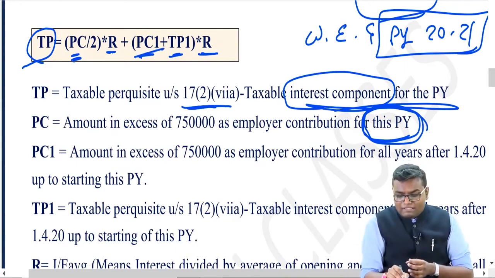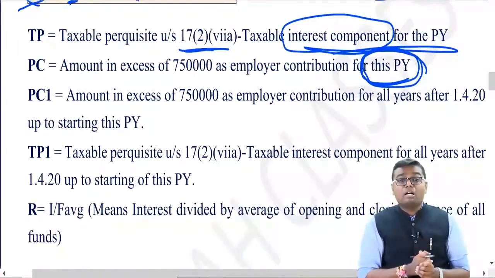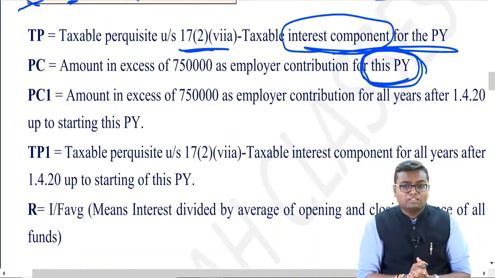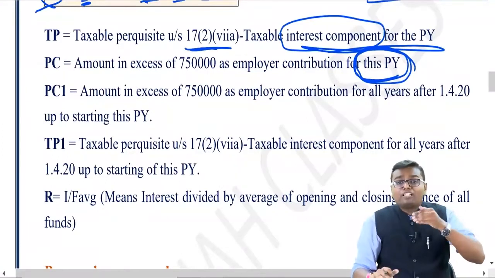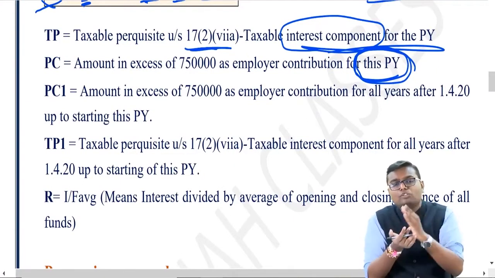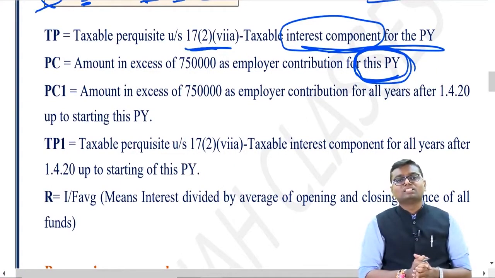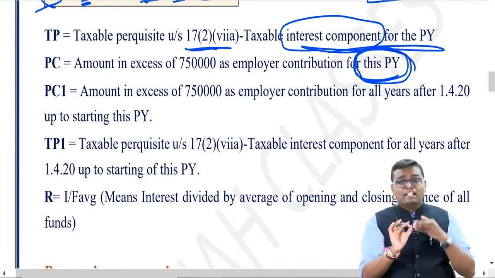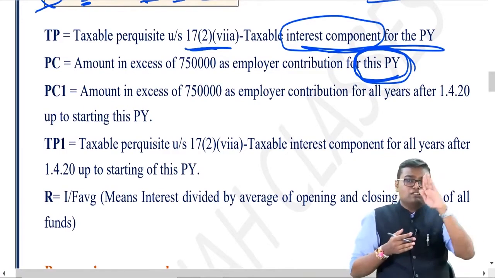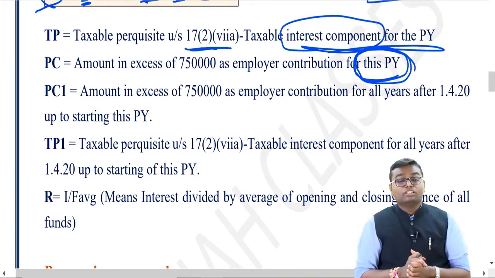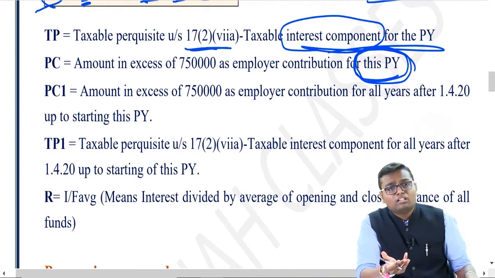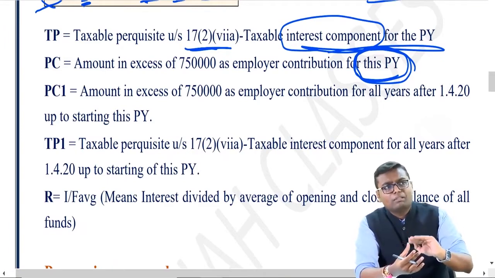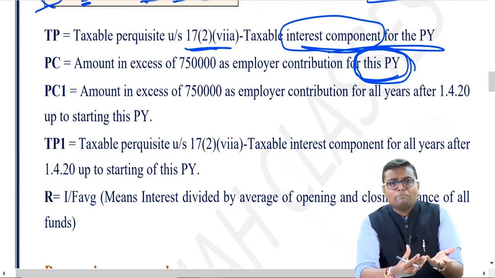What does PC1 mean over here? PC1 means the amount in excess of 7,50,000 as employer contribution in all the years after 1st April 2020 up to the starting of the year. What they said, after 1st April 2020 up to the starting of the previous year. Now you may get confused that sir, for us the previous year is 2021. So after 1st April 2020 but before the starting of the previous year, how is it possible?